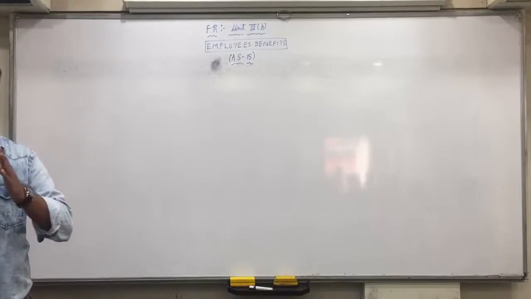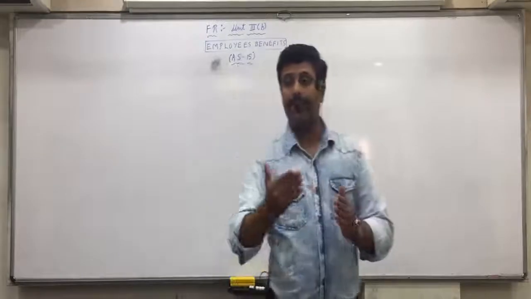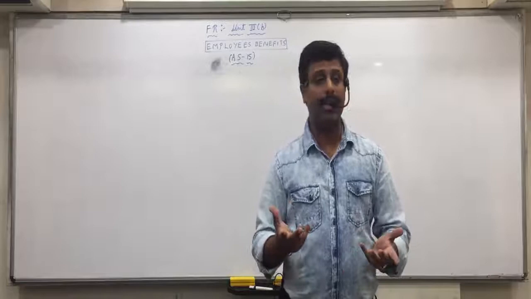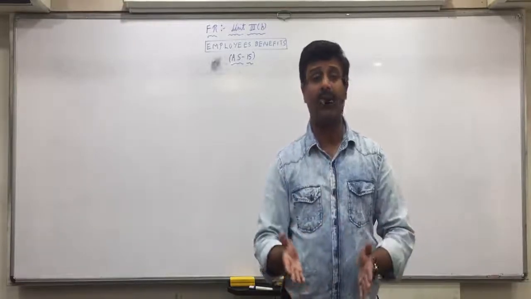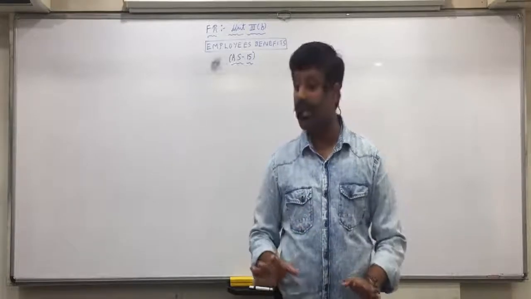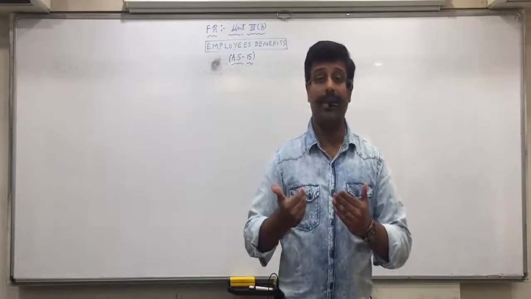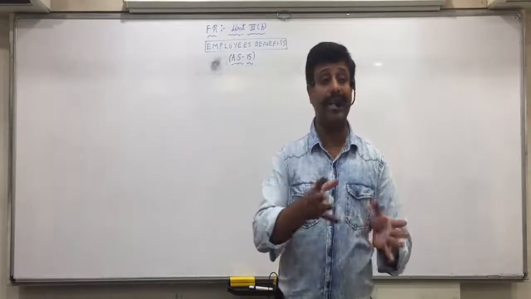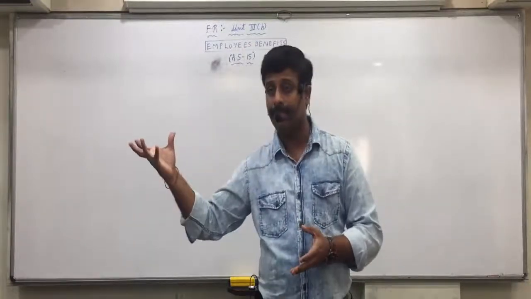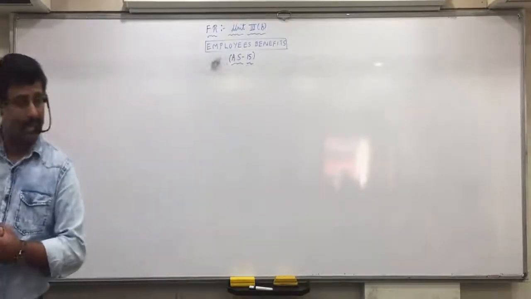Leave salary, as we discussed, either it can be given during employment every year, or it lapses, which means it depends on the company's rules. Some companies decide the rule that you'll get a certain number of days of casual leave during the year. Either you take it or leave it. It will lapse at the end of the year. And for some companies it gets accumulated. So if you are given 30 days of leave during the year, you take 20 days, 10 days are accumulated. And whenever you retire or leave the organization, you can encash that. It depends on the employer and the rules of your organization.